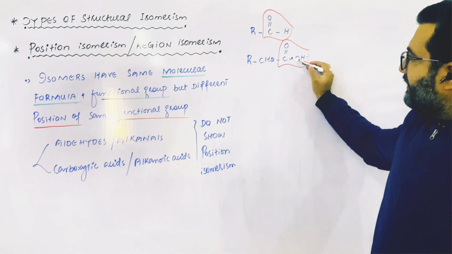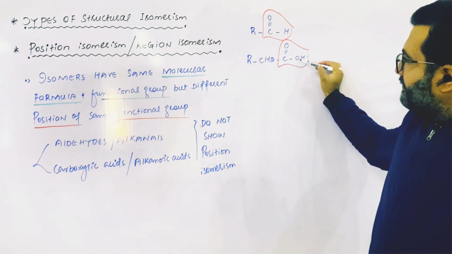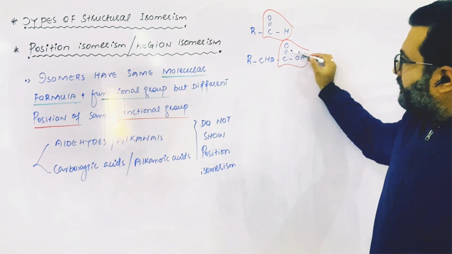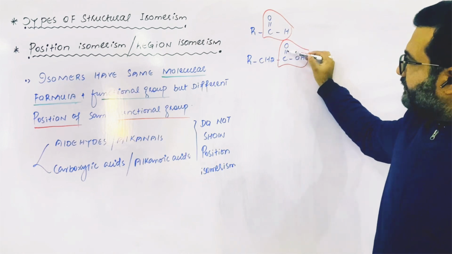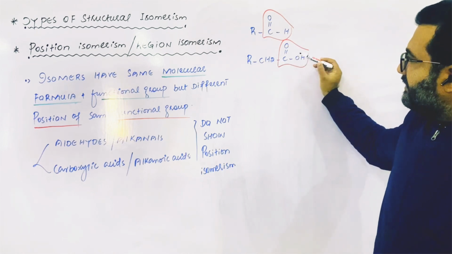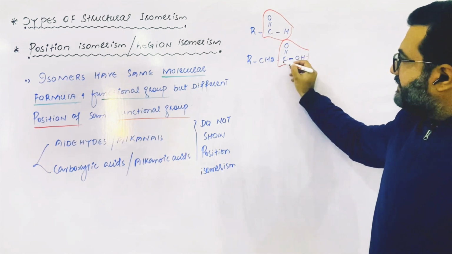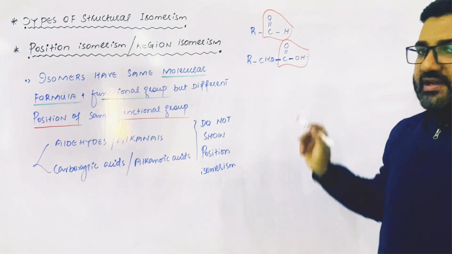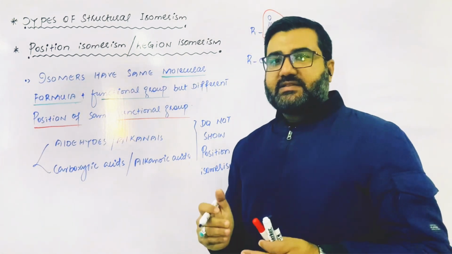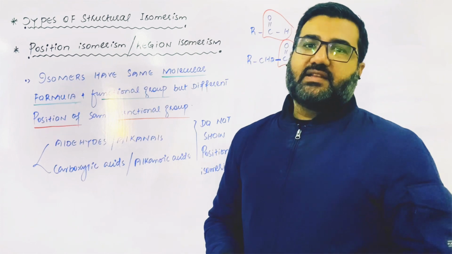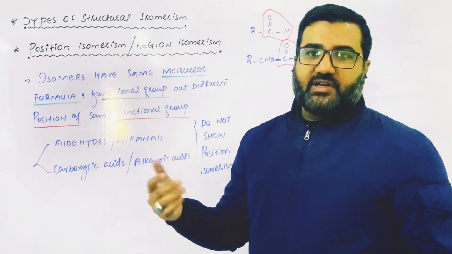In the same way, in the carboxyl group, the carbon atom has already formed 3 bonds with the oxygen atoms, with 1 oxygen a double bond and with the other oxygen a single bond. So it has only 1 bond to be formed and that 1 bond can adjust this functional group at the start of the chain or at the terminal of the chain.